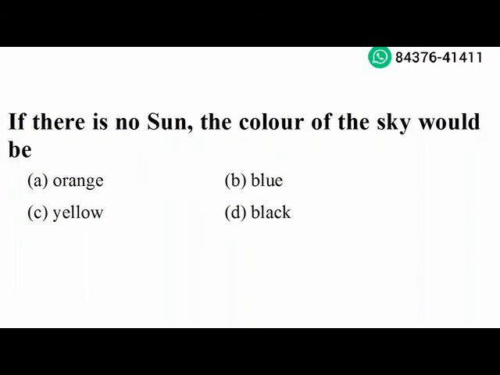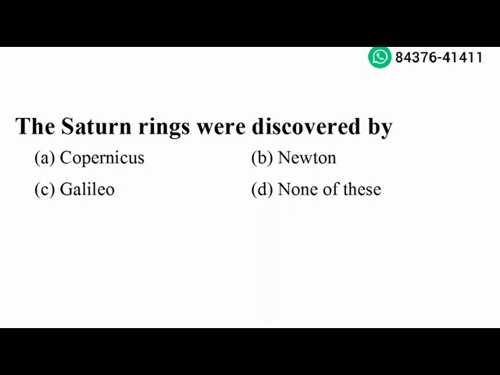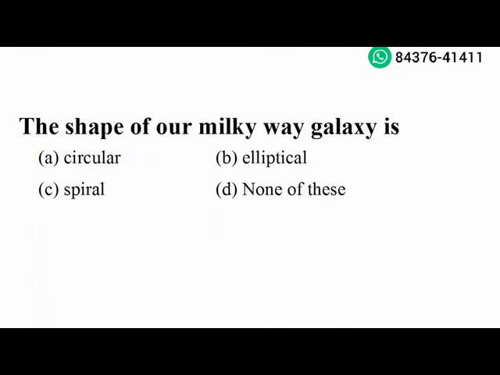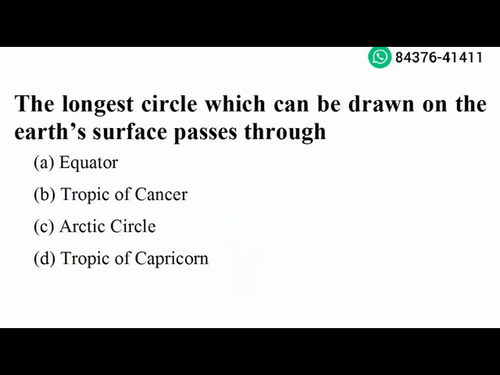Next question. The Saturn rings were discovered by Galileo. Option C is the right answer. Next question. The shape of our Milky Way galaxy is spiral. Option C is the right answer. Next question. The longest circle which can be drawn on Earth's surface passes through the equator. Option A is the right answer.